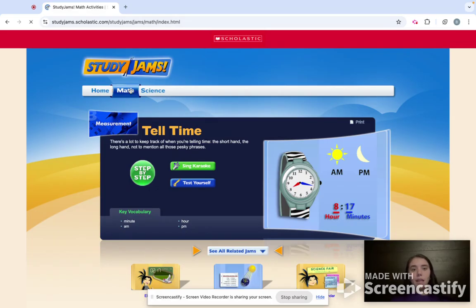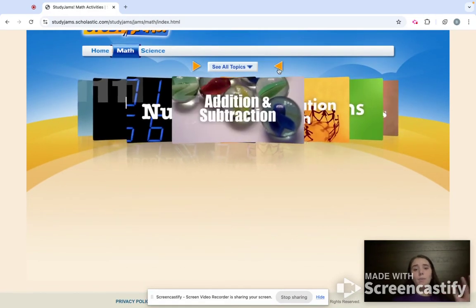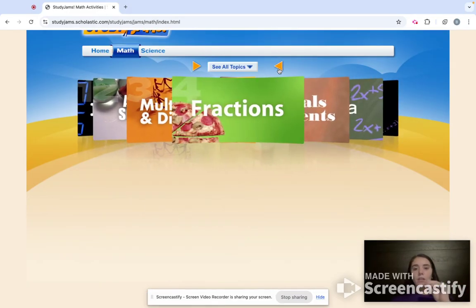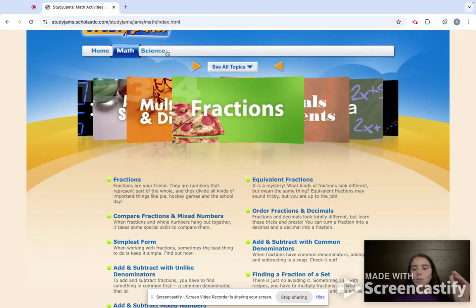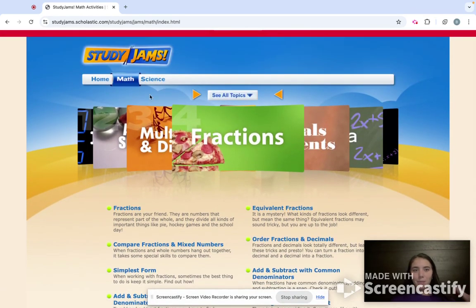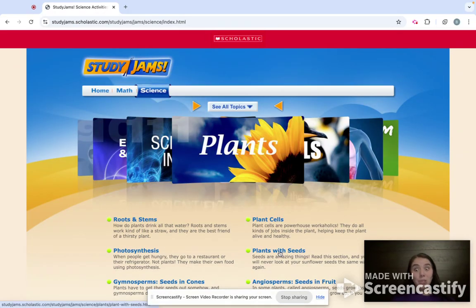I hope you've seen, I'll click back on the math and just do a little recap on all of this. There's so many things available and there's so many different sections. Test yourself, step by step, karaoke. It's just a really amazing thing, especially because I feel like we kind of don't get a lot of tools that have math in them, and especially ones that are interactive and have automatic quizzes. So this is just like a freebie, I feel like, as a teacher, especially if your students wanted free time. They're still learning on this website, but it feels like they aren't because of all the singing and videos.